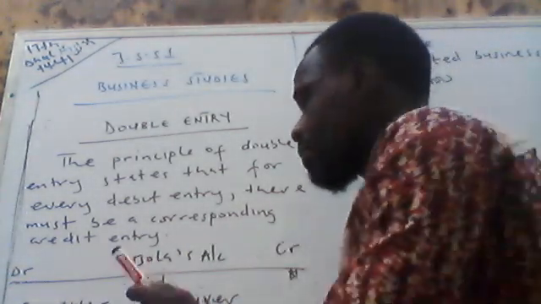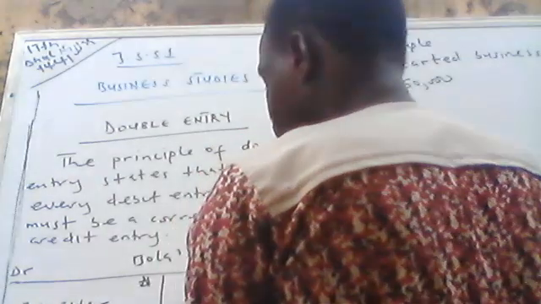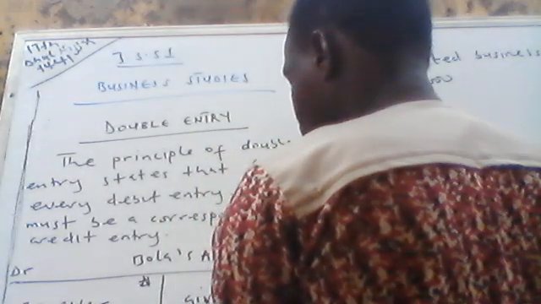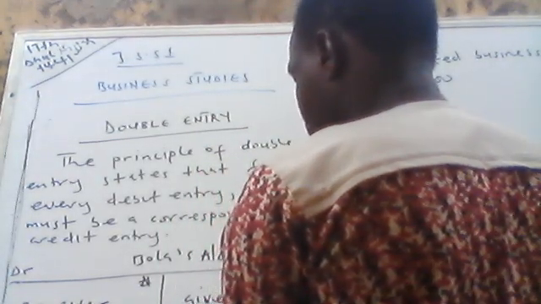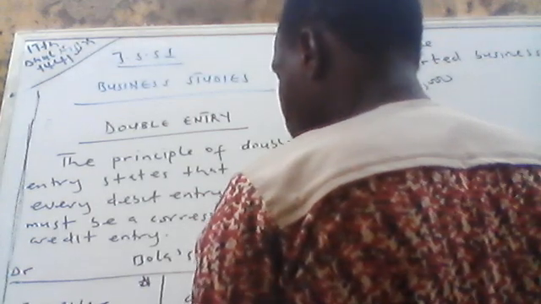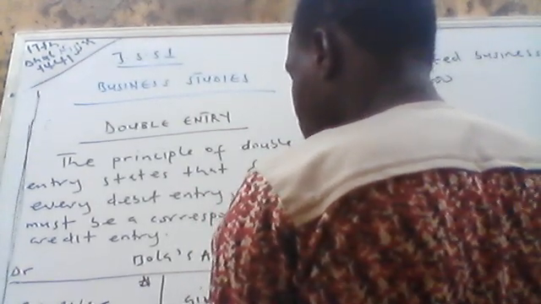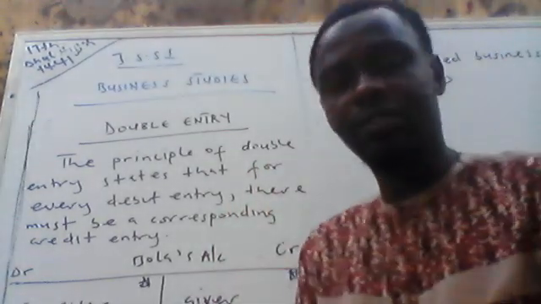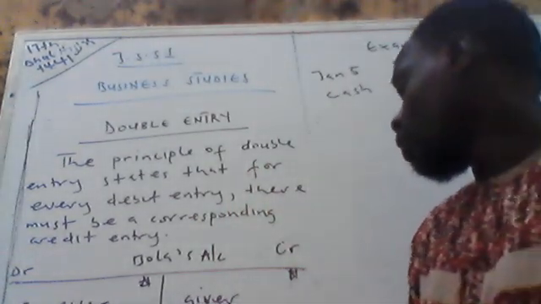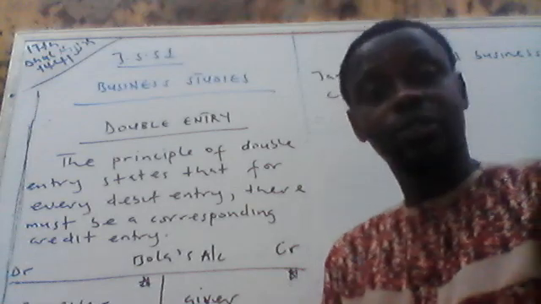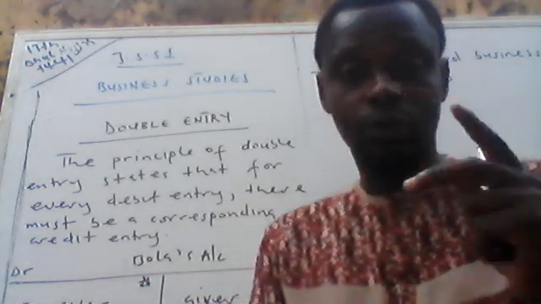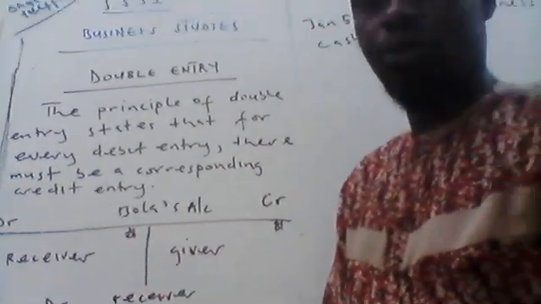Try to memorize this. We debit the receiver, and we credit the giver. If you are giving money or something out, it will be credited. And if you are receiving something or money, it will be debited. Take note of that, please. I want you to understand that.